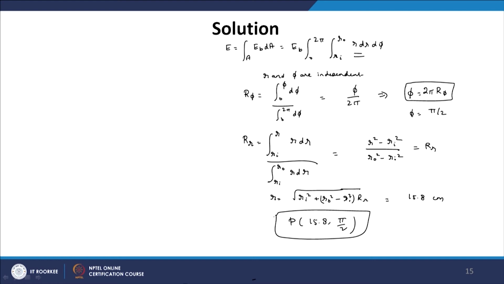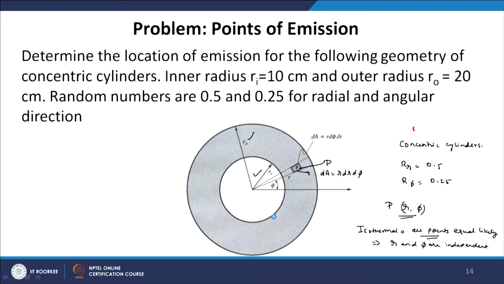In this relation one should observe that, let us say we pick 100 photons randomly. We have inner radius as 10 centimeter, outer radius as 20 centimeter, and the mean radius of this annulus is 15 centimeter. If we pick 100 photons, you will find that more than 50 will be on the outer periphery. Let us say we have 100 photons taken, 80 may be here, 20 may be inside, that means for radius less than 15 centimeter.